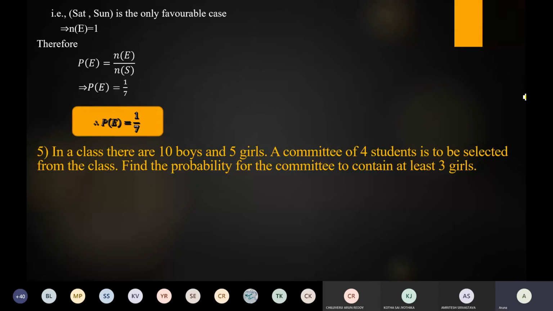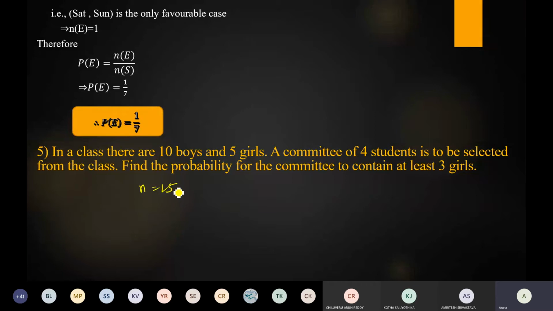Yes, Ravinder Reddy, please unmute yourself and respond to my question. In a class, there are 10 boys and 5 girls. A committee of 4 students is to be selected. See here, first, total how many students are there? 15, ma'am. Yes, so that is n is equal to 15. Is it right?